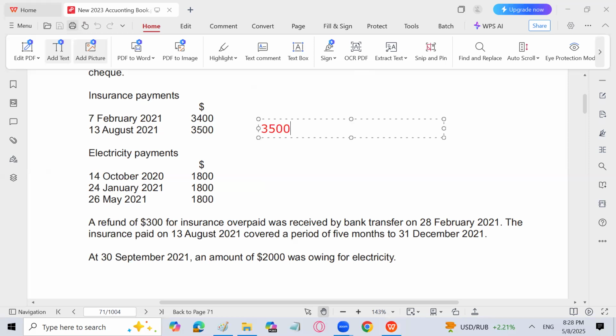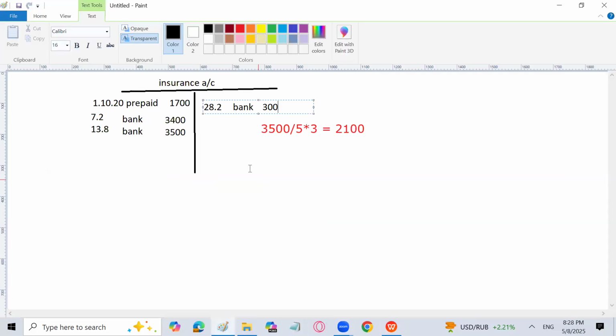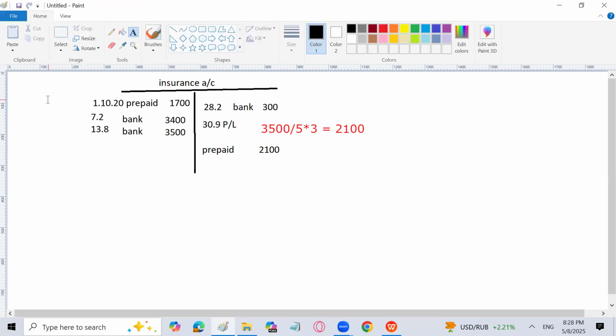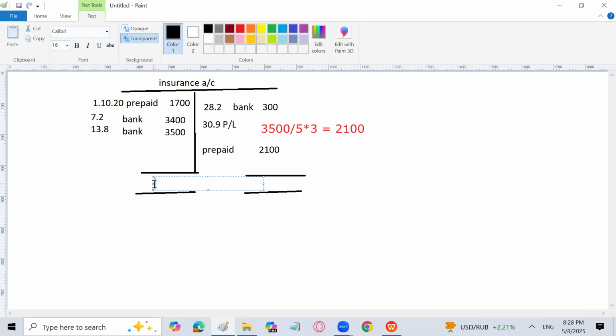So 3500 divided by 5 multiplied by 3, or 3 by 5, is going to be 2100. This 2100 insurance is basically the prepaid carried down, which is not given, so we are going to write it on our own. That prepaid carried down is 2100. And now I can find the profit and loss account figure, which is the balancing figure. So let's calculate that. Go for the total of the debit side, subtract the credit side. What is the total of the debit side?